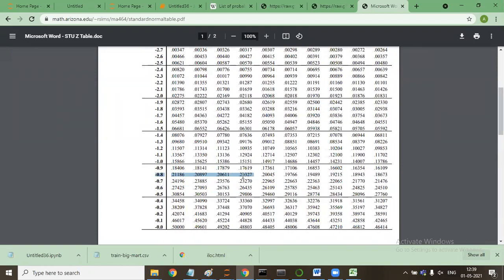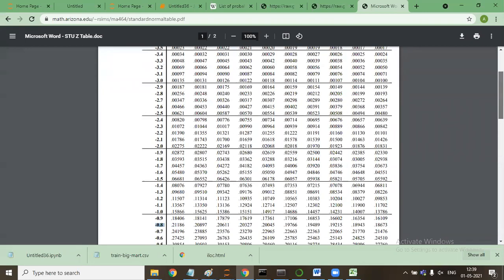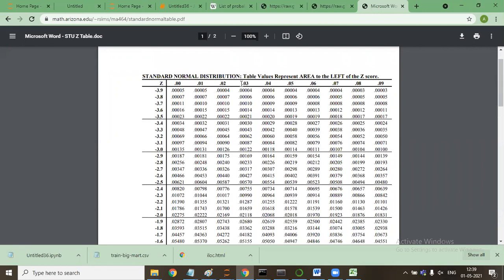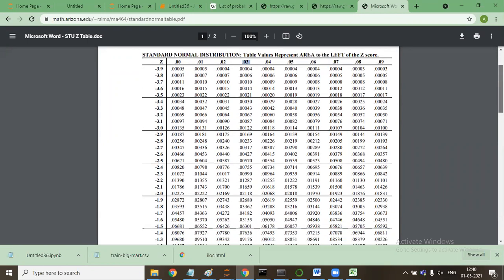Sir, how do you find this? Can you please teach? What is the value? 0.833. So this is 0.8, and over the top you will see 0.03. 0.83 is 0.80 plus 0.03. So this is the value that we get.